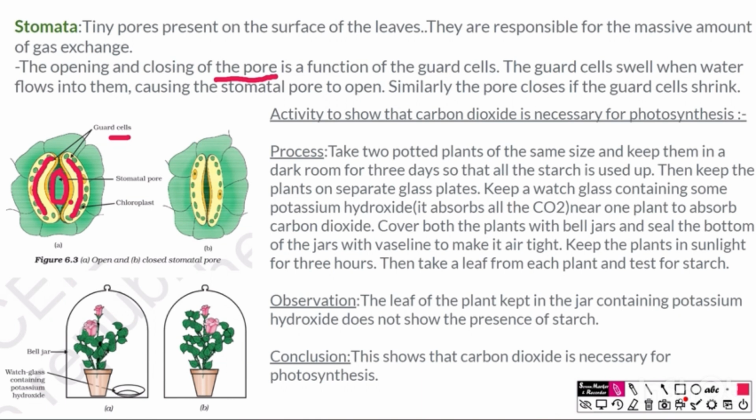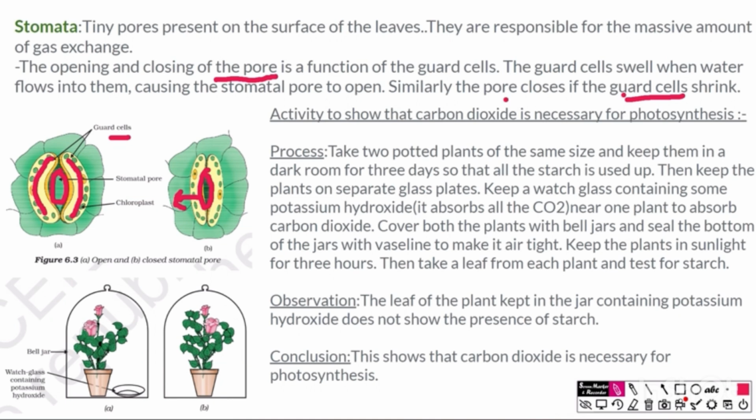In case of less water in the plant, the water moves out to the neighboring cells and the guard cells squeeze and contract in size. So the stomatal pore also contracts and becomes very short. By absorbing water, the stomatal pore opens and widens up. When the water is less, due to loss of water, the guard cells shrink and the pore closes.